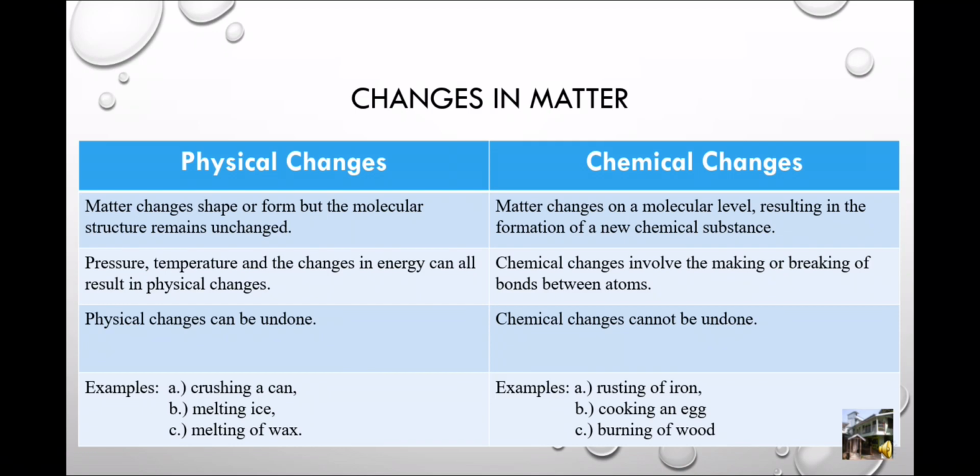Here comes the examples of chemical changes. Examples: rusting of iron, cooking an egg, burning of oat.